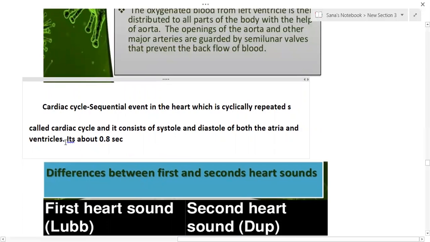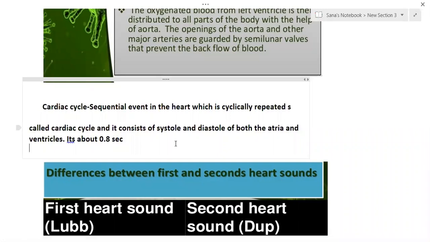So this cardiac cycle requires around 0.8 seconds. This cardiac cycle includes auricular systole. First, the blood flows into the auricle, and when the blood is completely filled in the auricle, there is a special nodal tissue called the SA node. That initiates the cardiac impulses, and the cardiac impulses spread throughout the auricle. Thus, the systole of the auricle takes place. That is called auricular systole.